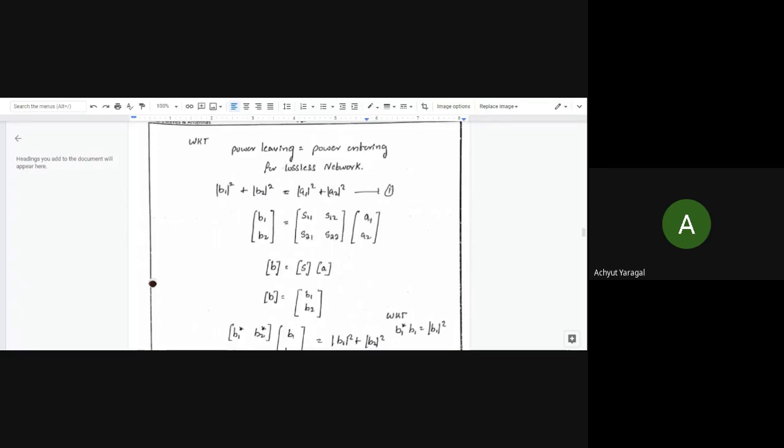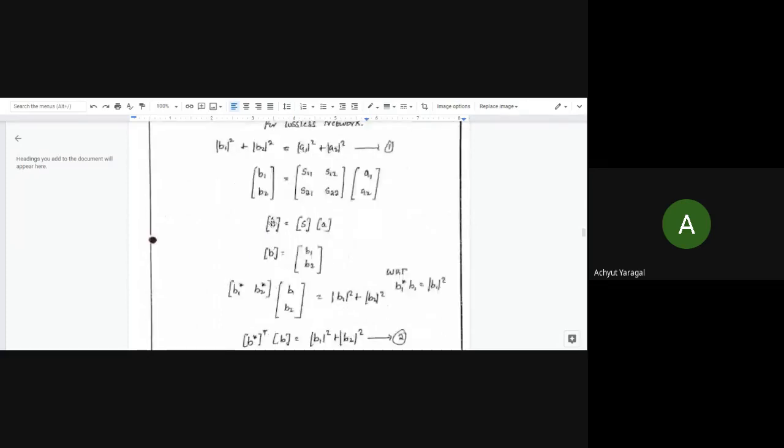So, as we have indicated in the two-port network diagram, B1 and B2 are leaving from the particular junction. A1 and A2 are the incident powers that are entering into the particular junction, right? So if we consider it is a lossless network, then B1 modulus square plus B2 modulus square is equal to A1 modulus square plus A2 modulus square, right?